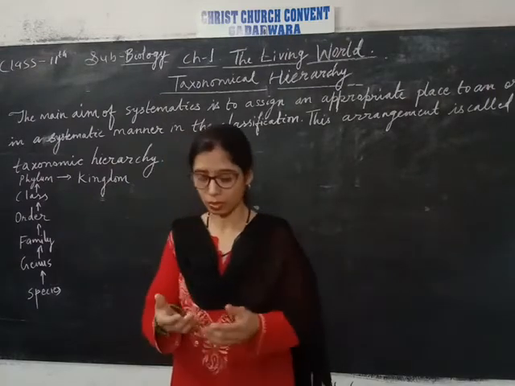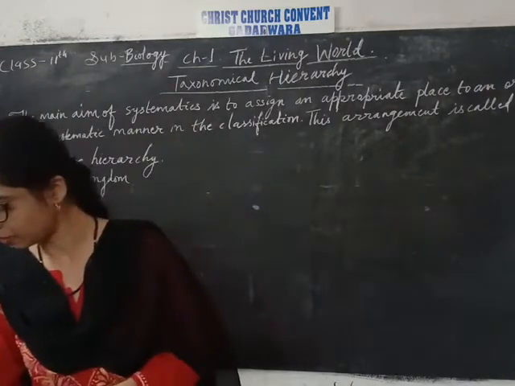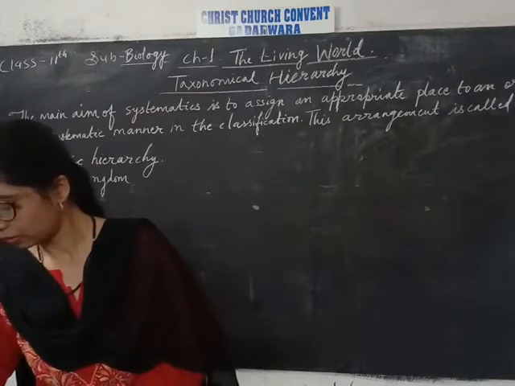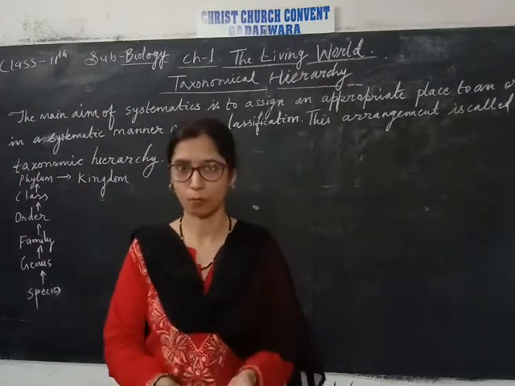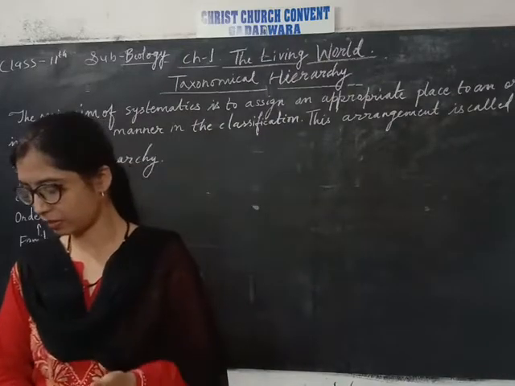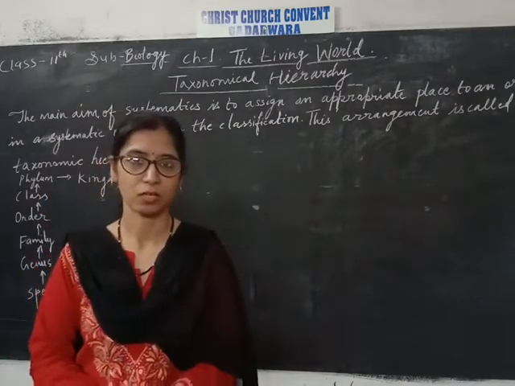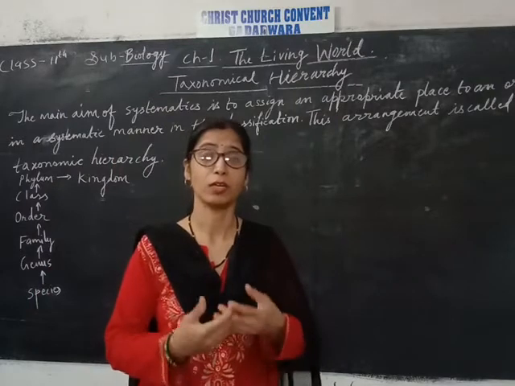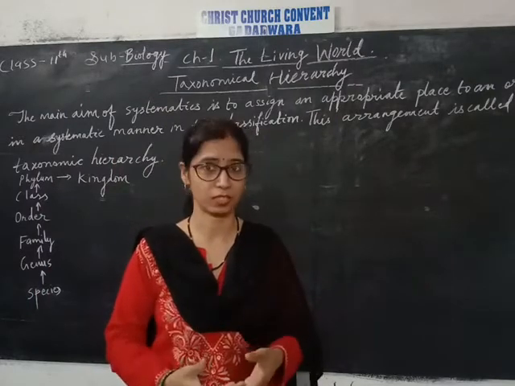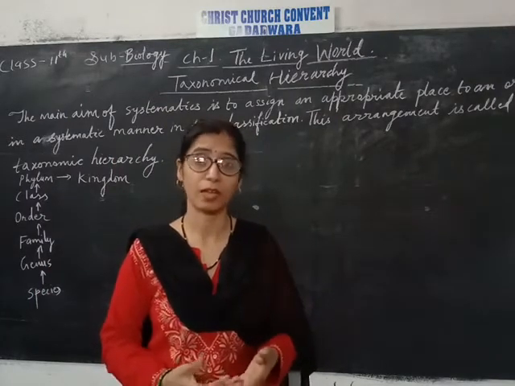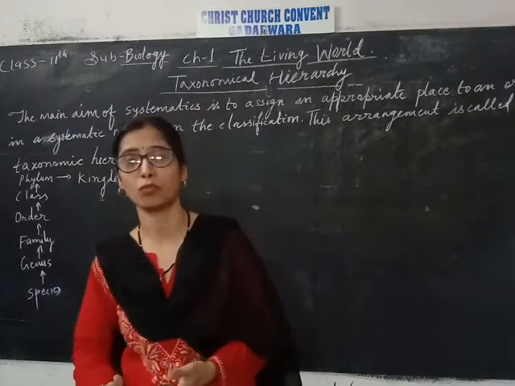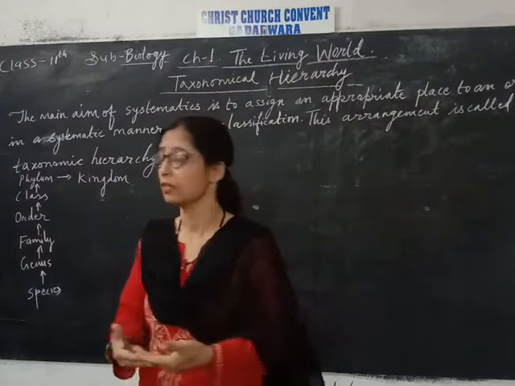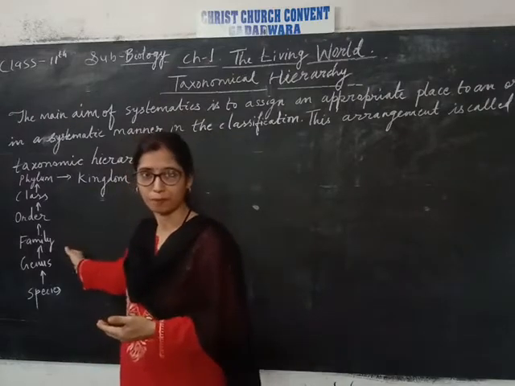Okay, so what is an example? We take the example of the lion, leopard, tiger and cat. They have different genera, different species, but they have some characters which make them resemble each other. Therefore, they come under the same family.